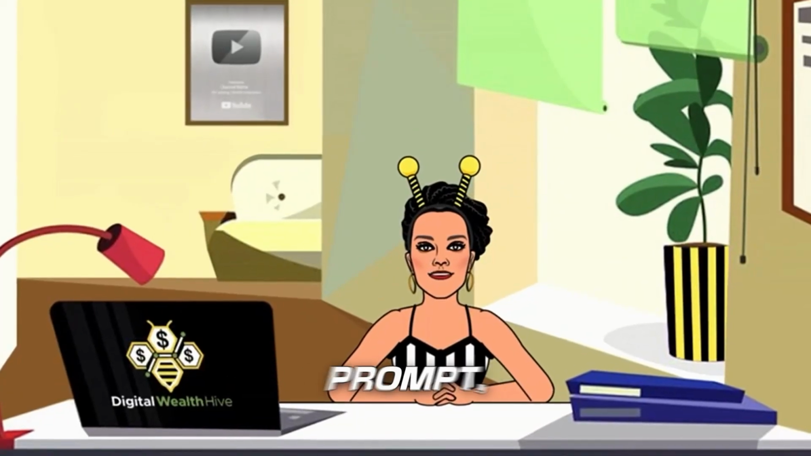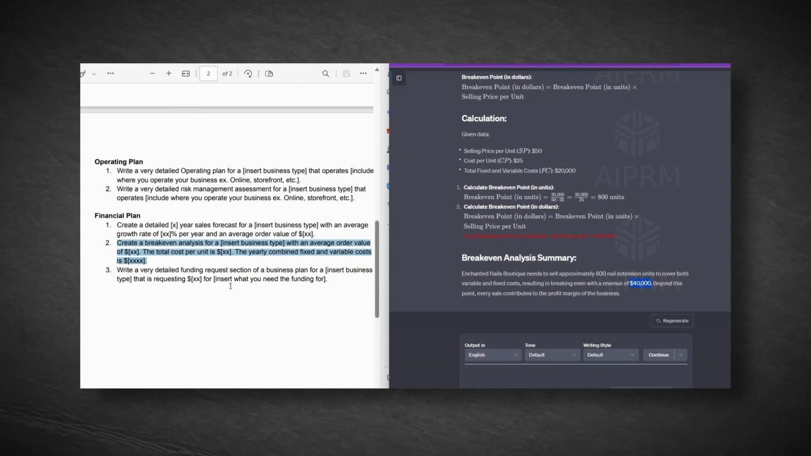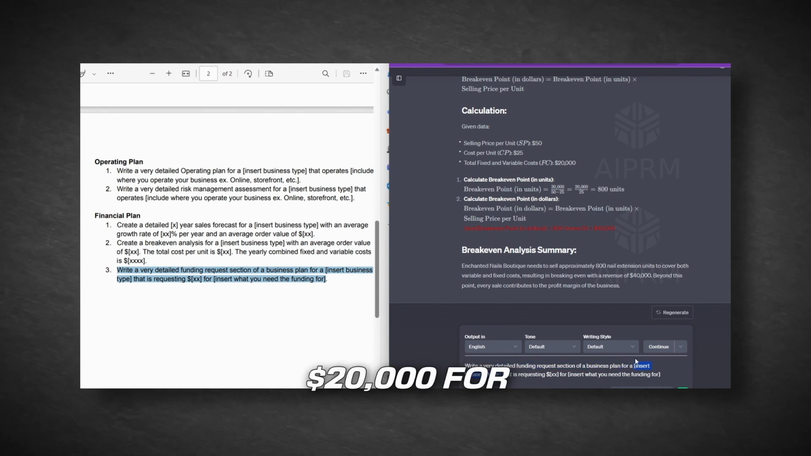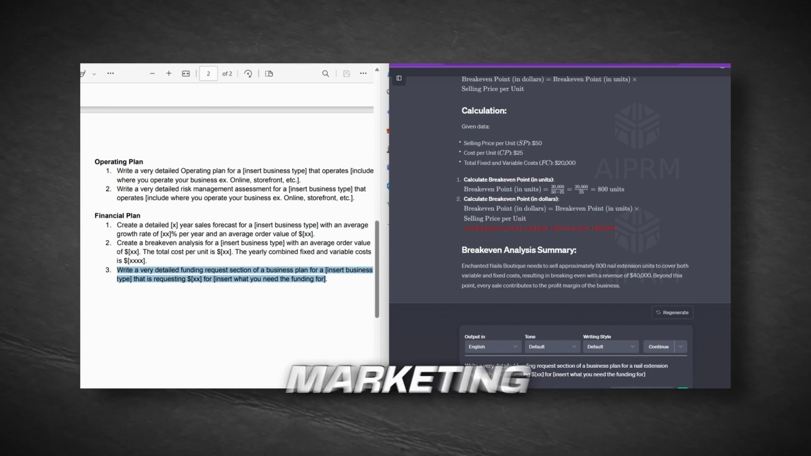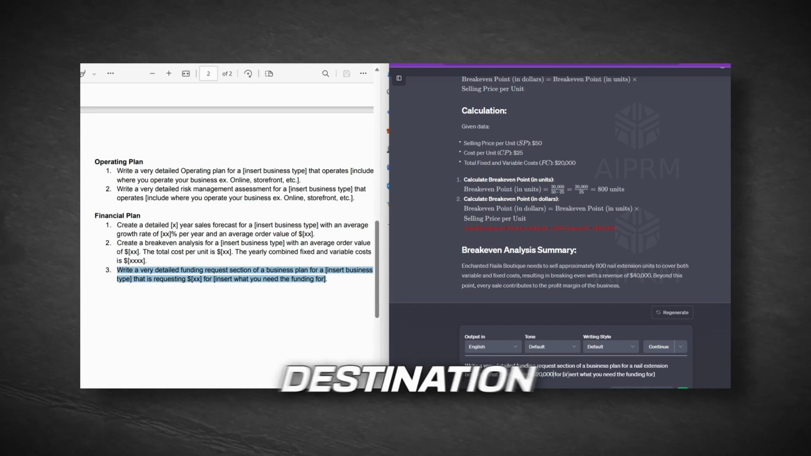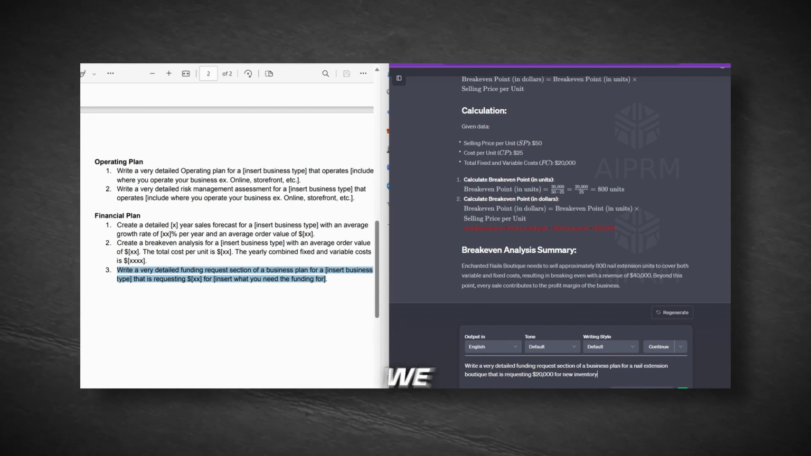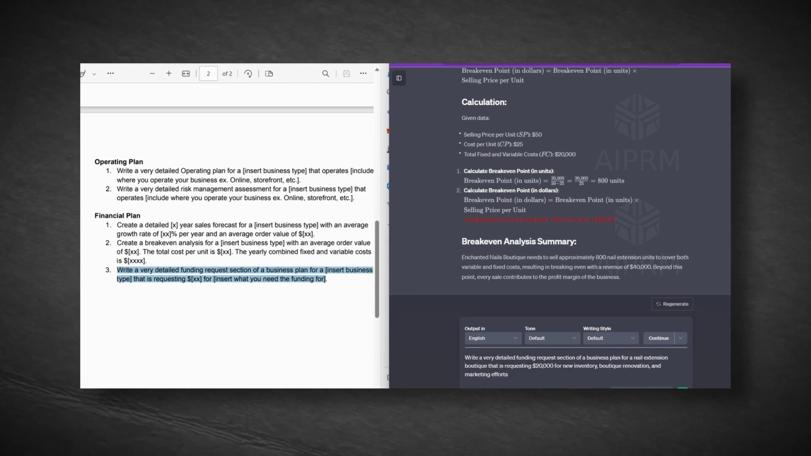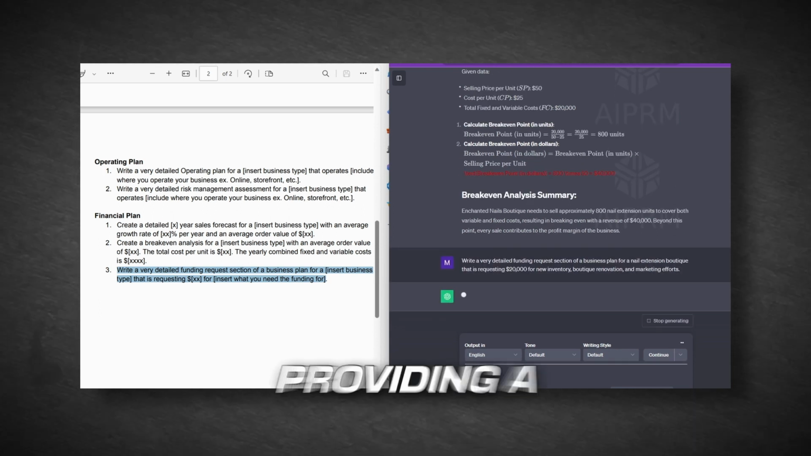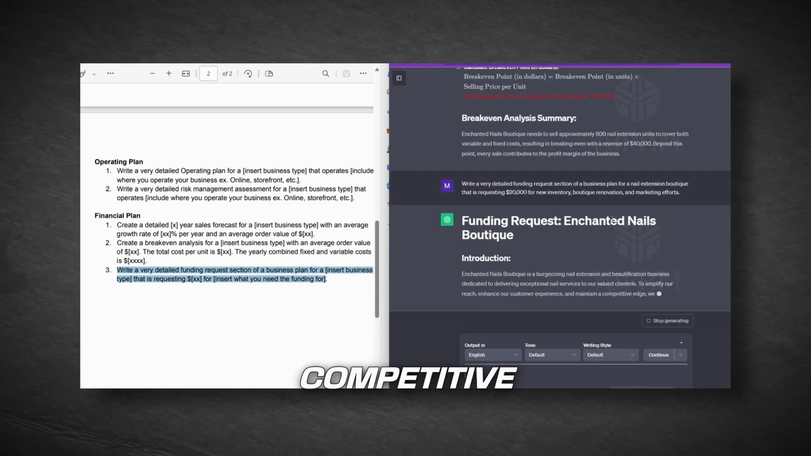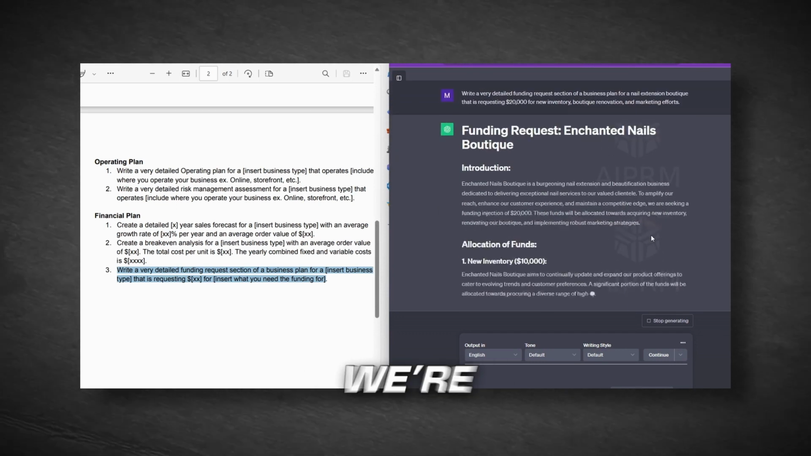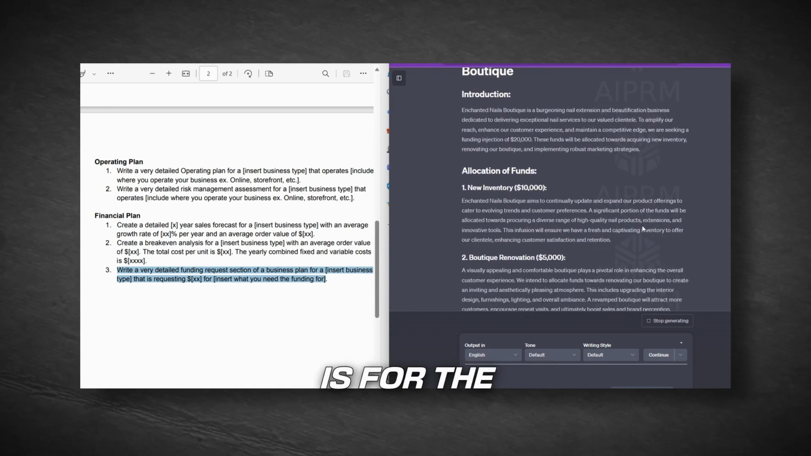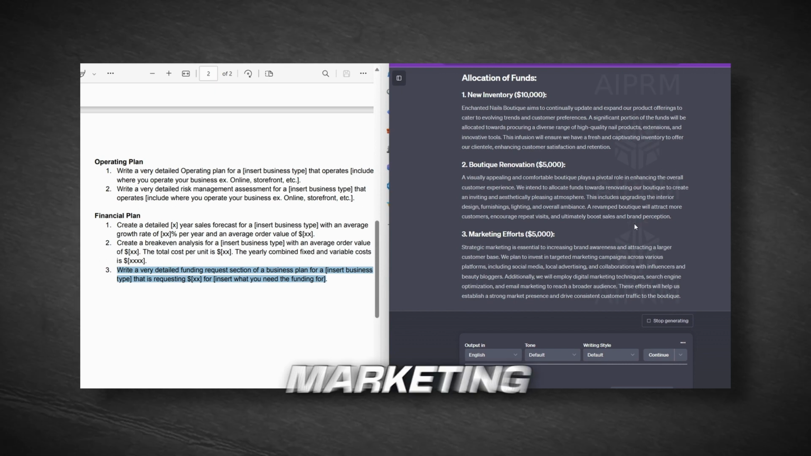Now let's move on to the next prompt, which is to request funding. We'll write a detailed funding request section for our business plan. Our nail studio is requesting $20,000 for new inventory, boutique renovation, and marketing efforts. All right, so our destination here is a nail extension boutique. We specialize in offering high-quality nail extensions and nail arts to women of all ages and backgrounds. Since the beginning, we've built a solid reputation for providing a wide range of nail extension products at competitive prices. To keep growing, we're looking for $20,000 in funding. So ChatGPT split it into 3 parts, which is for the new inventory, boutique renovation, and marketing efforts.